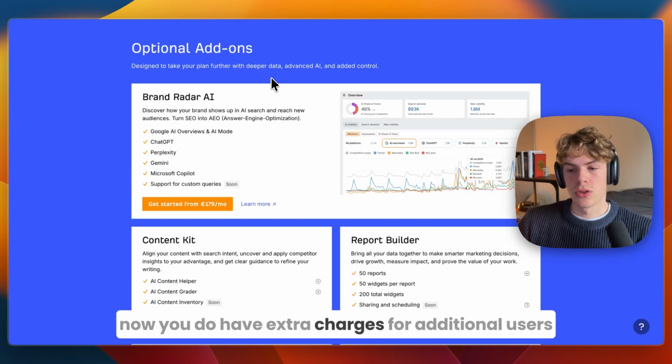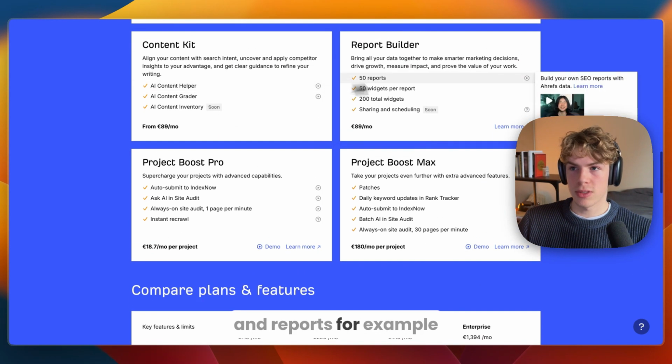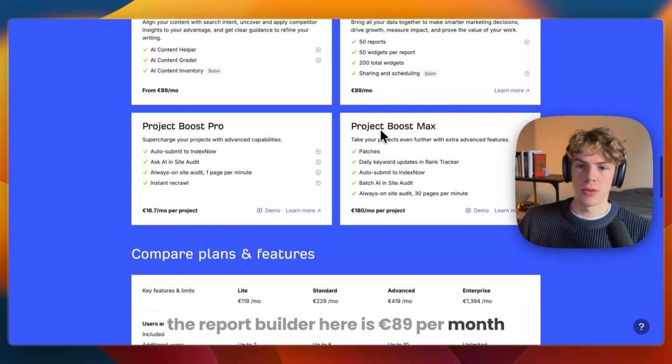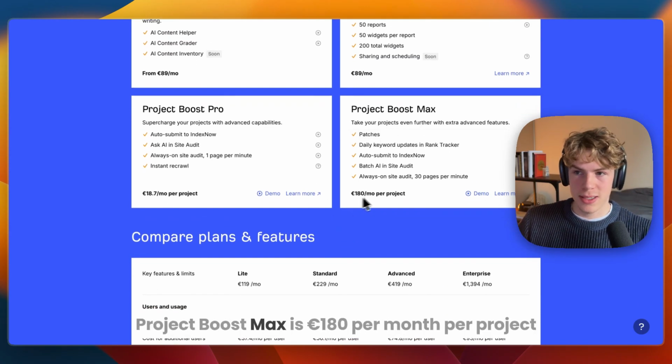Now, you do have extra charges for additional users and reports. For example, the report builder here is 89 euros per month. And then, for example, Project Boost Max is 180 euros per month per project.